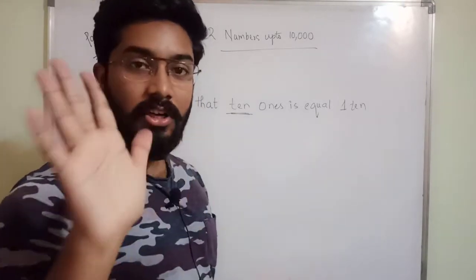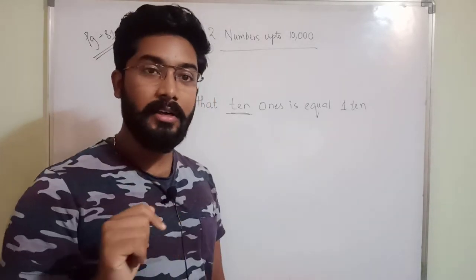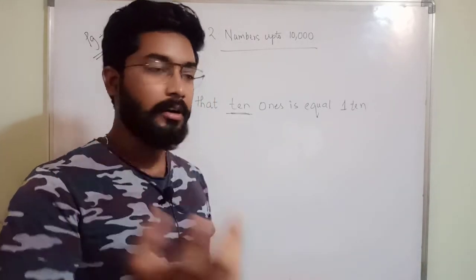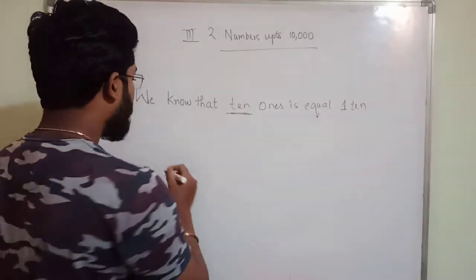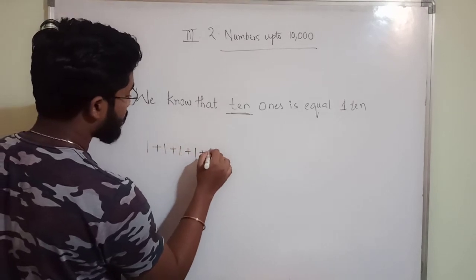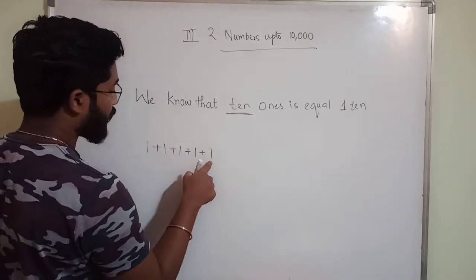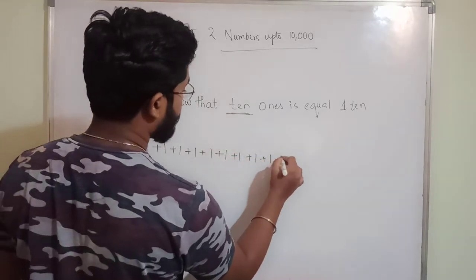I am saying 5 chocolates, no? If I am saying 5 chocolates, how many number of chocolates? 5 number of chocolates. Here also 10 number of ones. So what I am saying, 1 plus 1 plus 1 plus 1 plus 1. 1, 2, 3, 4, 5. Plus 1 plus 1 plus 1 plus 1 plus 1.